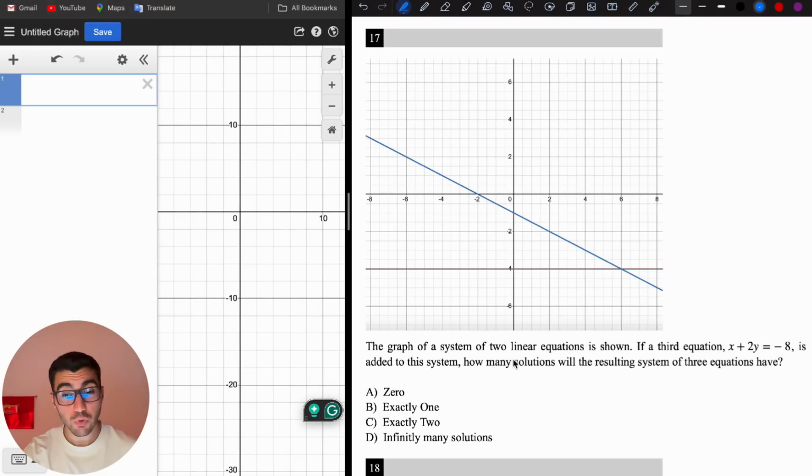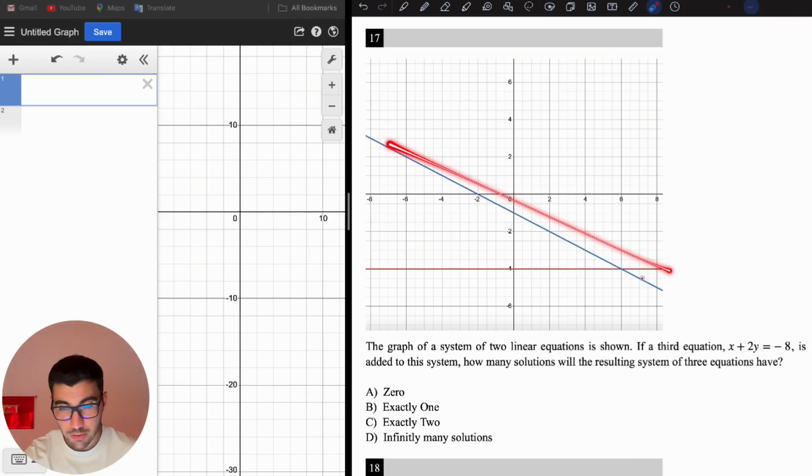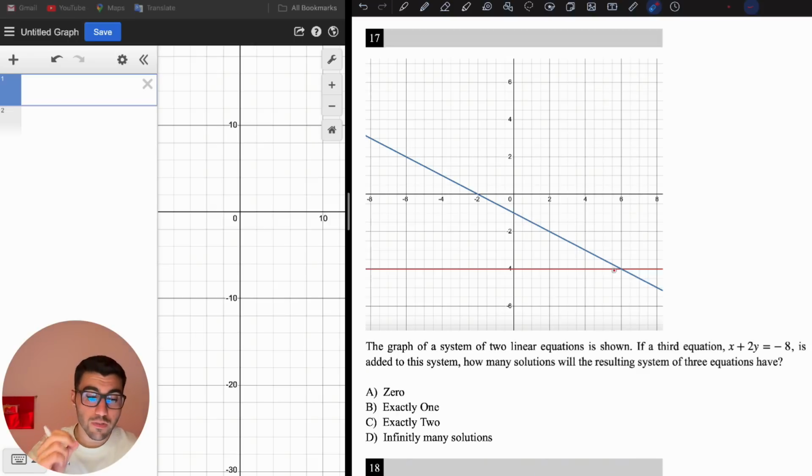Alright, the next question. The graph of a system of two linear equations is shown. If a third equation, this, is added to the system, how many solutions will the resulting system of three equations have? So I have already two lines here, two linear equations, and they intersect at one point. If we plot another line here on the xy coordinate plane, to have a solution, all those three lines should intersect at one point. Like, why do we say this is the solution to this system? Because this point is on both of the lines. So if we want a solution to a system of three linear equations, then we want a point that is on all the linear equations, all the lines.